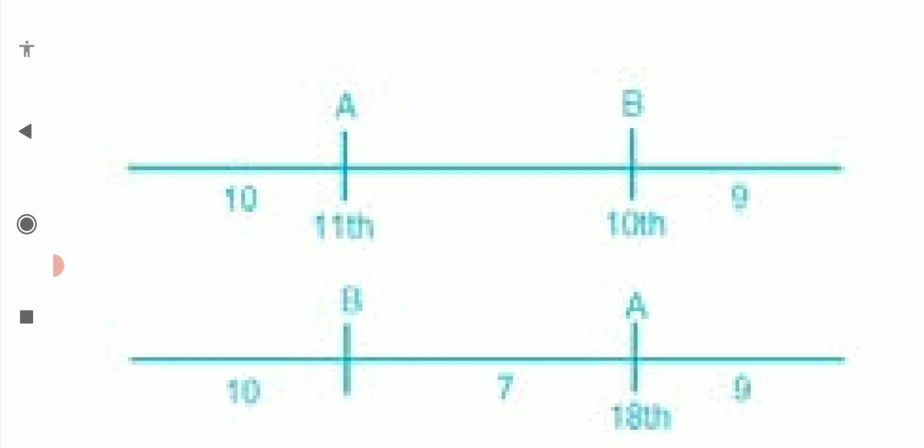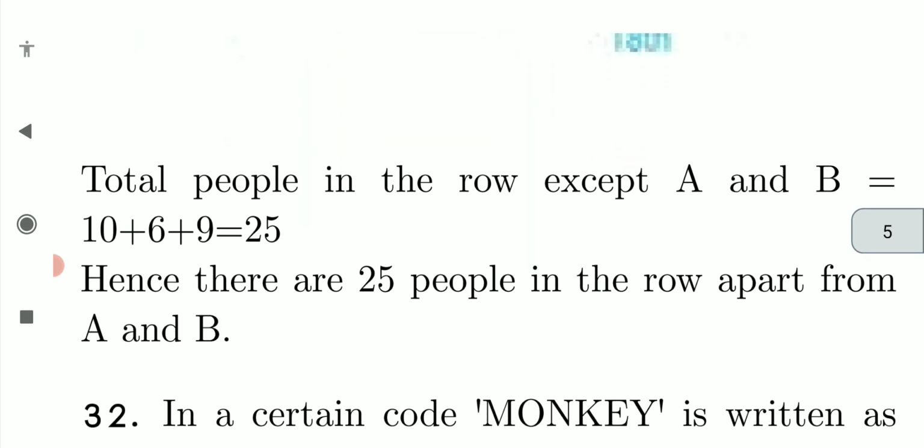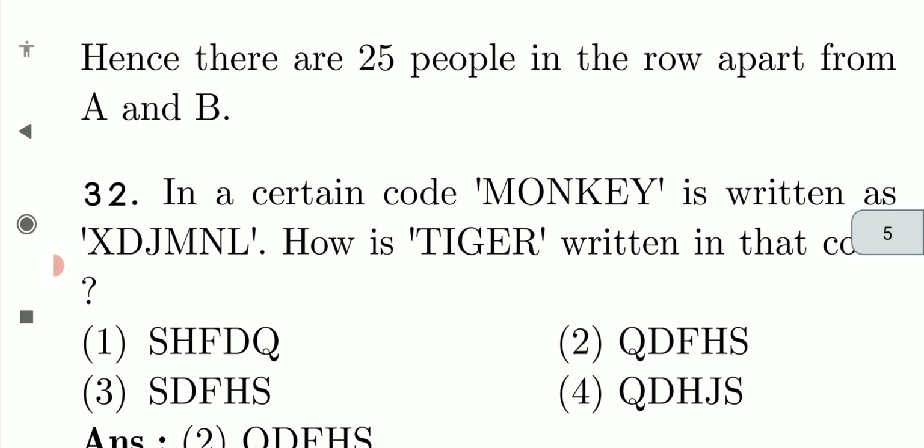This 10 will remain, B also will remain, then A comes to 18th position. It's just interchanging, so that 9 remains the same. So between A and B there would be 6 members, not 7: 12, 13, 14, 15, 16, 17. If you add all those 6, you will get 25 people.